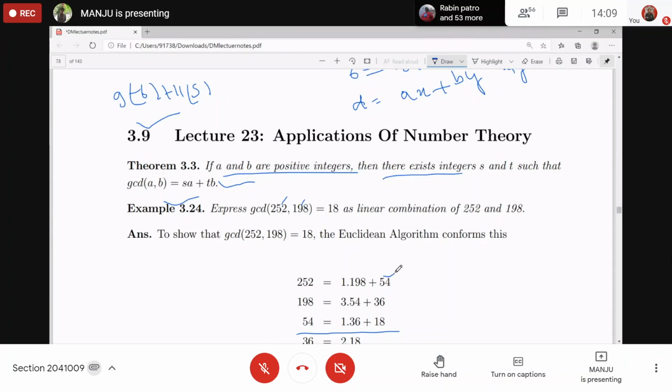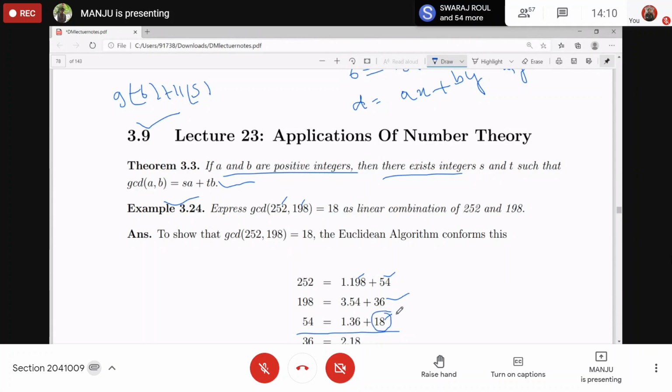You get remainder 54, right? Then take 198 and 54, divide 198 by 54, you get remainder 36. Then take 54 and 36, you get remainder 18. Then you get remainder 0 in the last step. So the last non-zero remainder is giving you the GCD, 18.